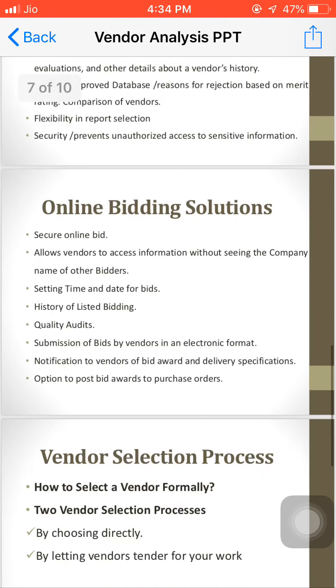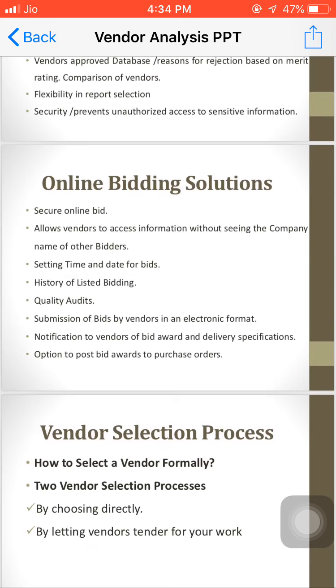Now next is the online bidding solution. One of the common procurement methods would be online bidding solution. Online bidding is simple to use, gives you real time information, enabling you to make decisions based on actual pricing and data, and one can take advantage of the opportunities that impact your bottom line. This online bidding solution is applicable for civil contracts, and also for material selection. We get many paper notices, as online bidding is nowadays common for the entire India and for the government.